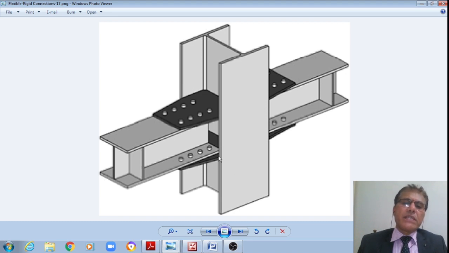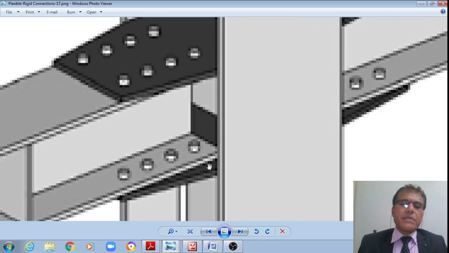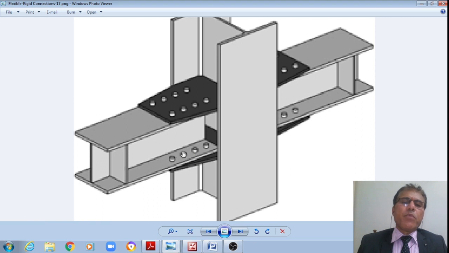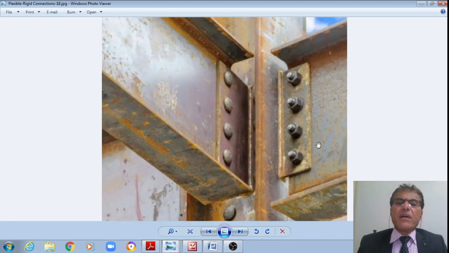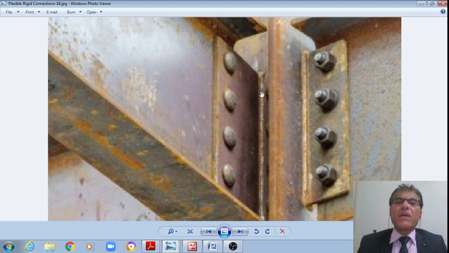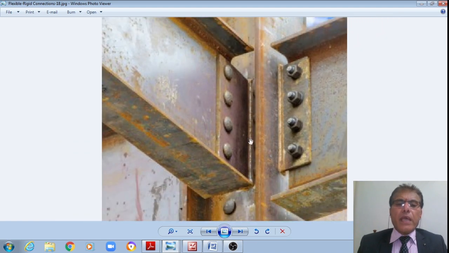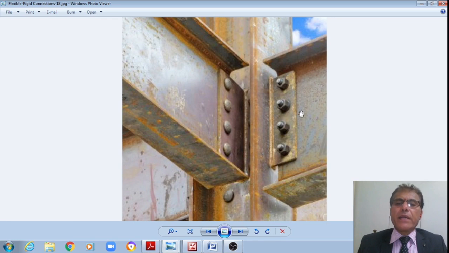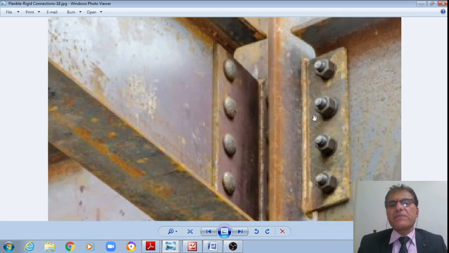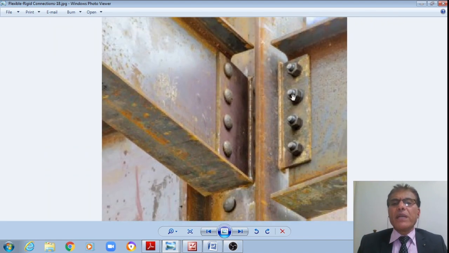Now even you can see that there is a T stub here, right? Even this is also a T stub, right? These are what are called the T stubs, which are provided by means of the bolts here in the compression as well as tension zones, right? And this is already welded. Therefore welded means this is a movement connection, right? It is also welded. Therefore it is a movement connection and connected to that of the web of this beam. Therefore these are what are called movement connections. These connections will transfer the movement to the columns, right?